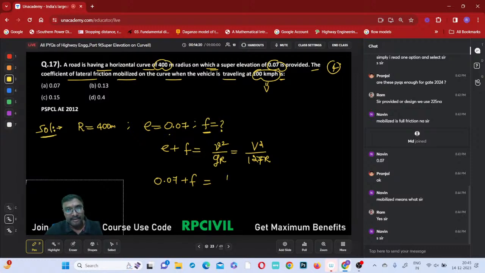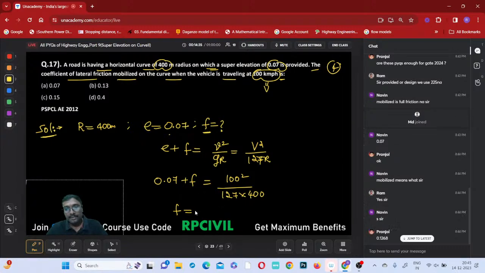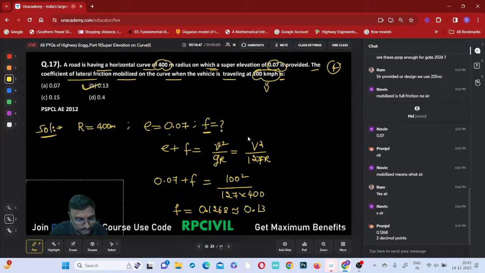So capital V is 100 square divided by 127 into R, and the radius is 400. Now tell me what is f equal to? It comes to 0.1268. Do you remember significant figures and rounding off numbers? 0.126 will be rounded off to 0.13. So 0.13, which option is correct? Yes, option B will be the correct answer.